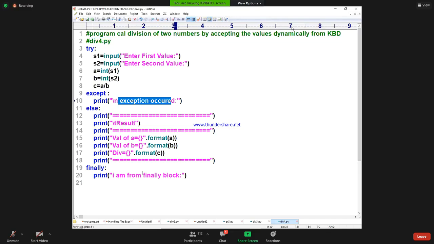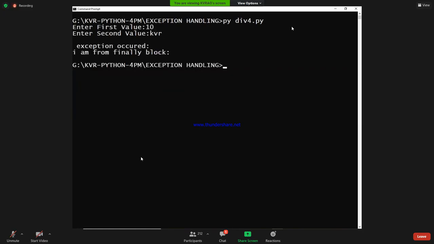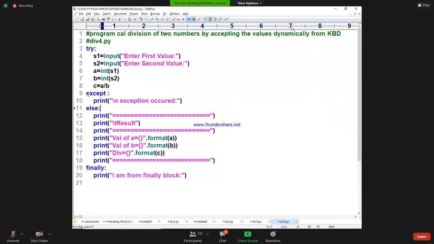Exception occurred. One more time you run it. One more time div4 you run it. I am saying 10 and I am saying KVR here. So you got "exception occurred." For everything, exception occurred. So one except block is handling all unknown exceptions. Is it recommended or not recommended? It's not advisable. Excellent. It is not advisable. But if you want, you can write it.